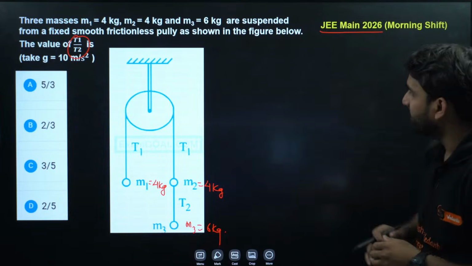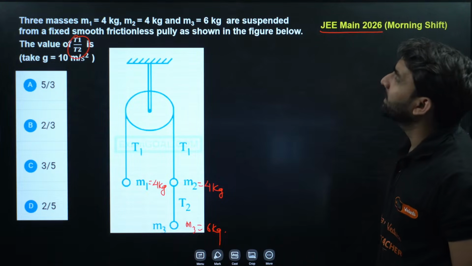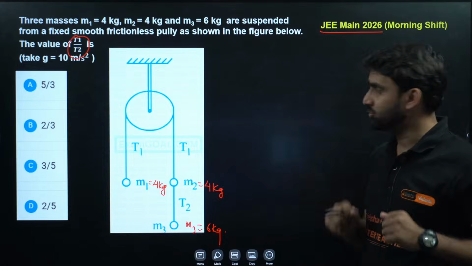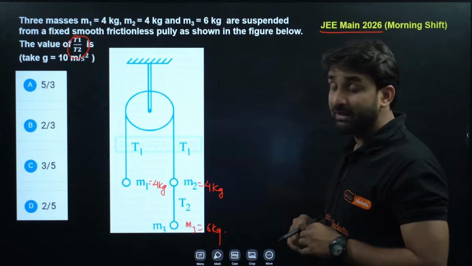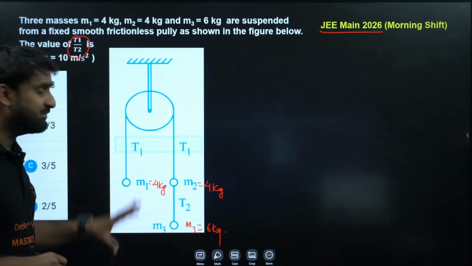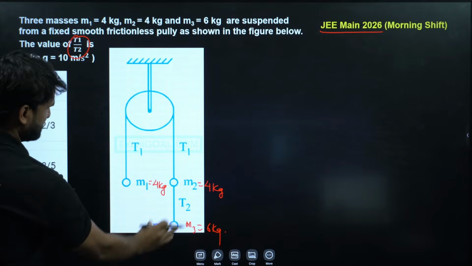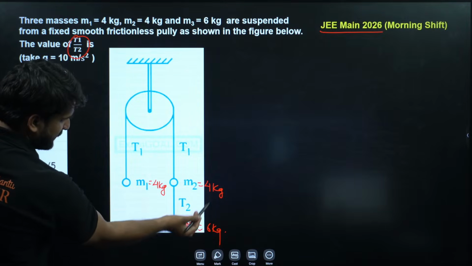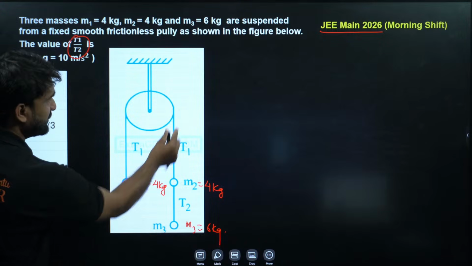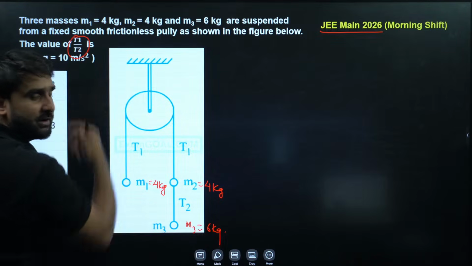Okay, let's check it. Our target is to find out T1 and T2, and once we get T1 and T2, we can find out the ratio. So what we can do here is apply FBD to all these 3 masses. If we apply FBD here, the masses are 4 kilogram and 6 kilogram, so the overall mass is 10 kilogram, and this is 4 kilogram. So this part tends to move in the downward direction, and this tends to move in the upward direction.